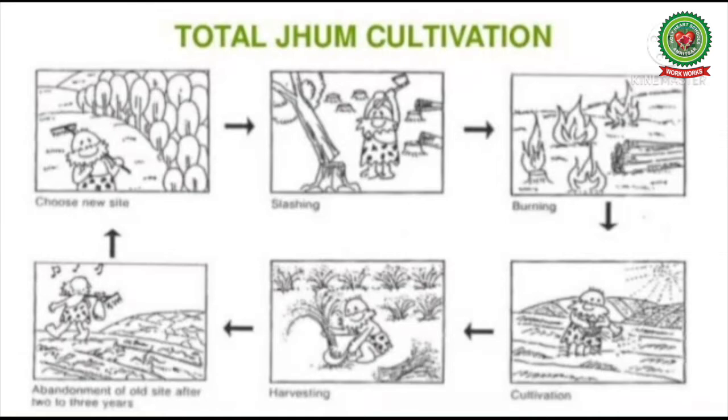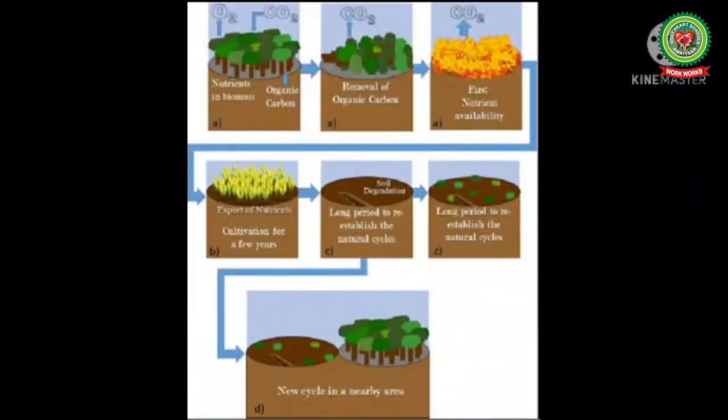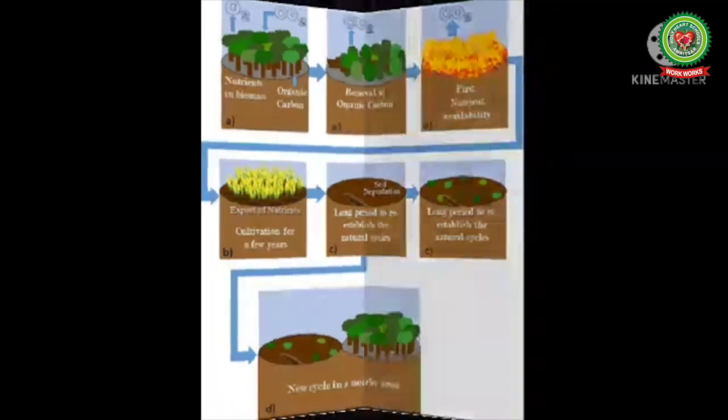Shifting agriculture is still practiced on a small scale, but the government is educating the tribals about its wasteful nature. Students, shifting cultivation is a serious problem as it enhances soil erosion and the yields per hectare are very low.